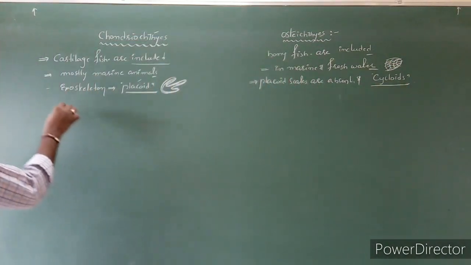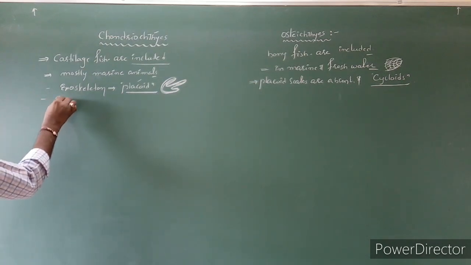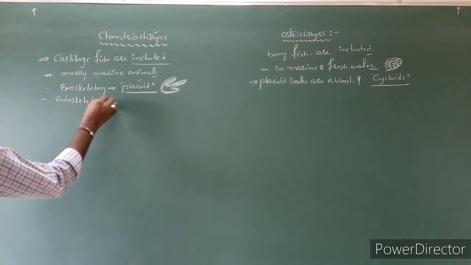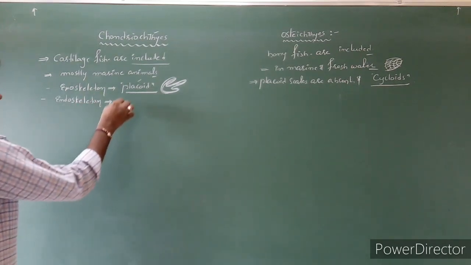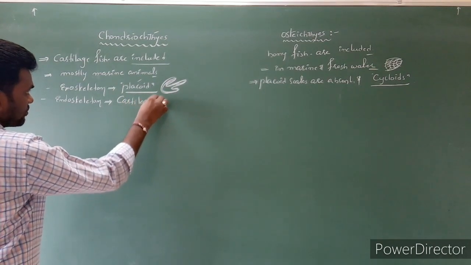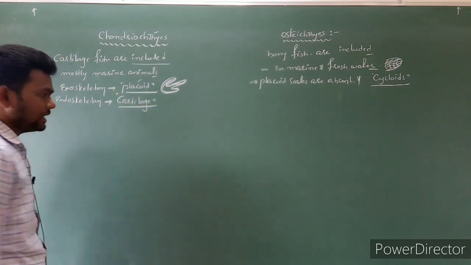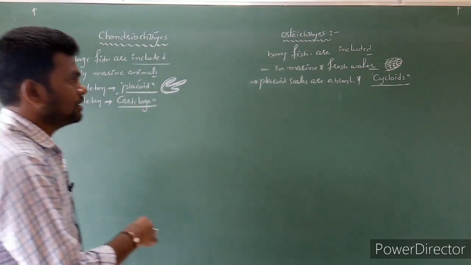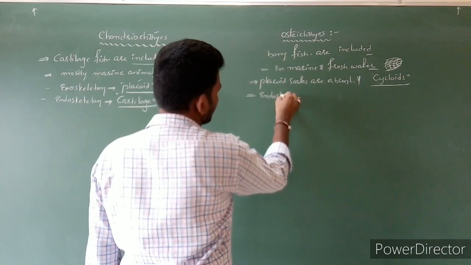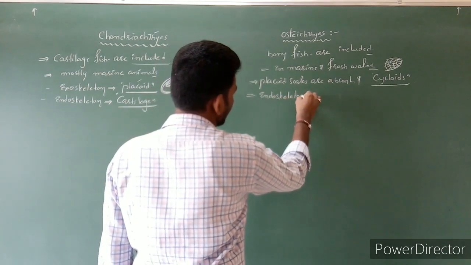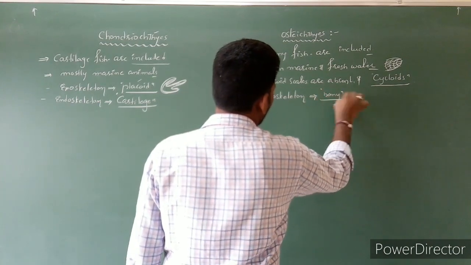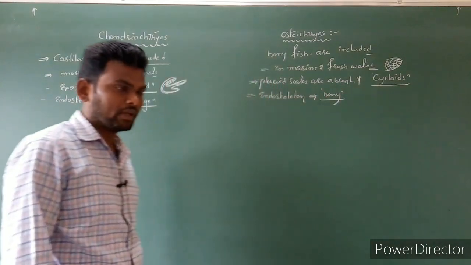And the next point is endoskeleton. In Chondrichthyes, the endoskeleton is made up of flexible cartilage tissue. In Osteichthyes, the endoskeleton is made up of tough bones. Clear?